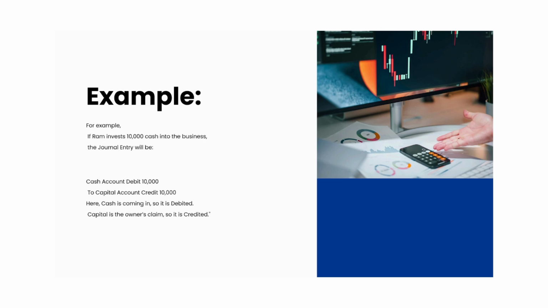That is a personal account. We know the rule is debit the receiver and credit the giver. According to that rule, the cash account is debited, and investing cash into the business means the capital account is credited. Here cash is coming in, so it's debited, and capital means it's the owner's claim. Basically Ram can claim his money from the business, so because of that we credit the capital account.